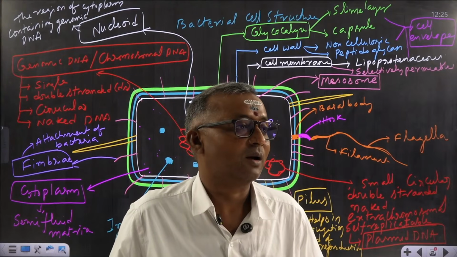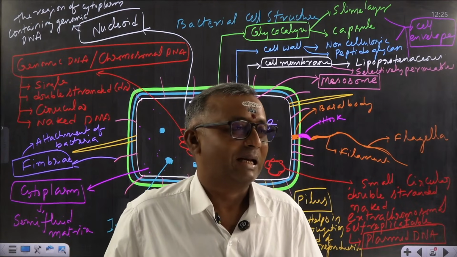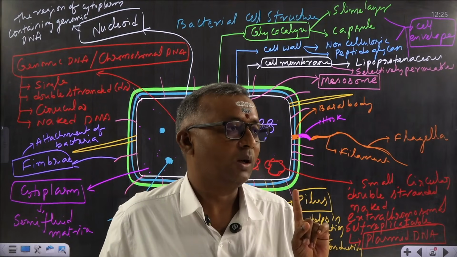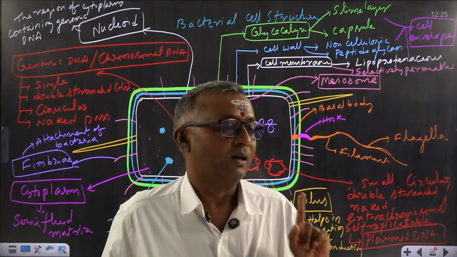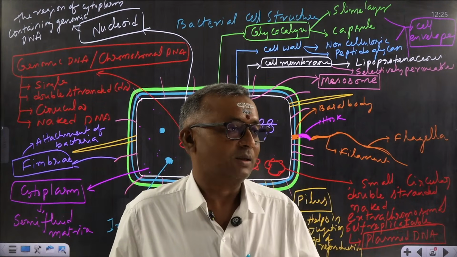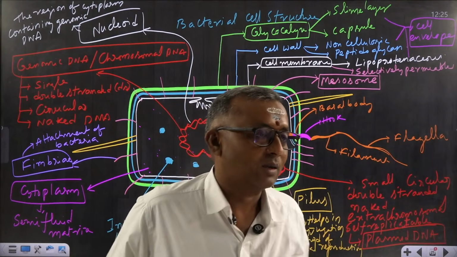Inclusion bodies is also a kind of cell. No, except ribosomes. Ribosome is the only, Karthik, listen to me carefully. Ribosome is the only organelle present in the bacterial cell. No other organelles are present.